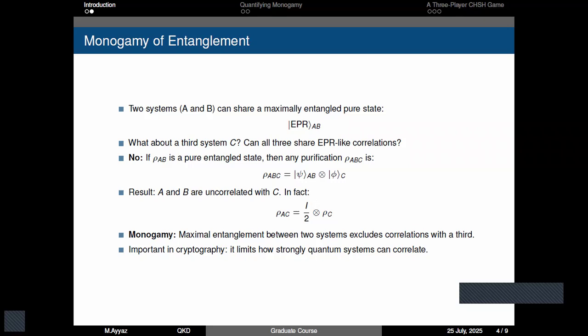So this property called monogamy is very important in cryptography. Consider we have Alice and Bob and they share an EPR pair. Then Eve cannot have correlations stronger than the EPR pair with either system. So this property can be very useful in cryptography, especially in quantum key distribution.